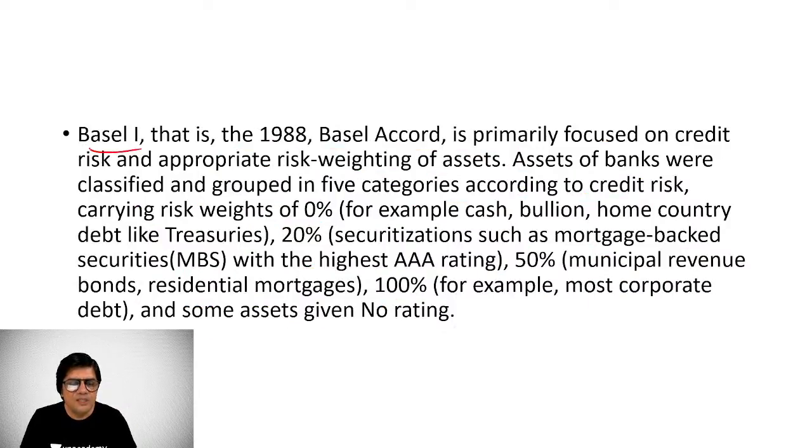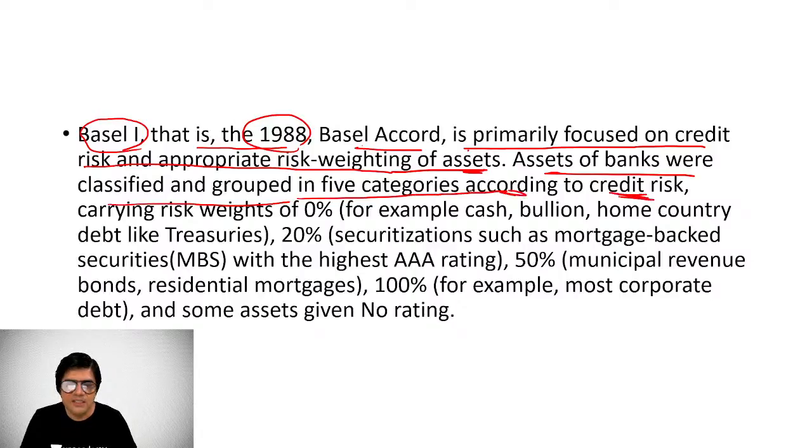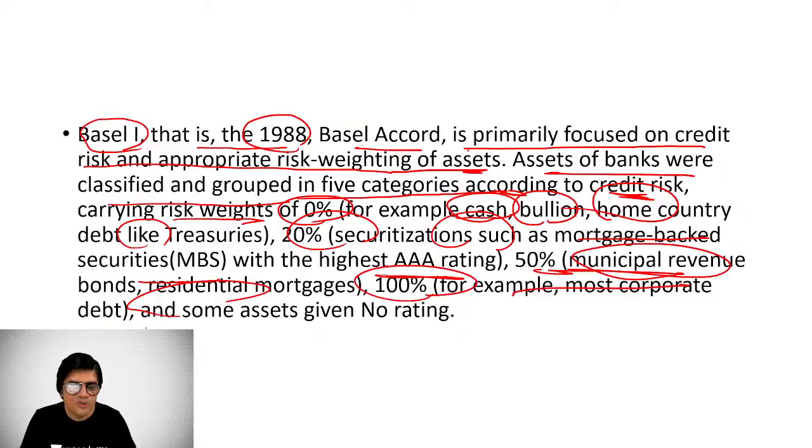You should have an exposure to Basel I norms. In 1988, the Basel Accord was signed. It primarily focused on credit risk and appropriate risk weighting of assets. Assets of banks were classified and grouped in 5 categories according to credit risk, carrying risk weights of 0%, for example, for cash, bullion, home country debt and treasuries, 20% for securitizations such as mortgage-backed securities with AAA rating, 50% for municipal revenue bonds and residential mortgages, and 100% for most corporate debt.